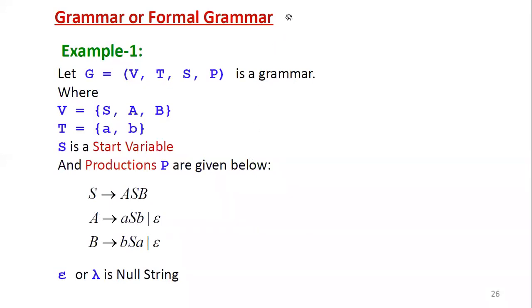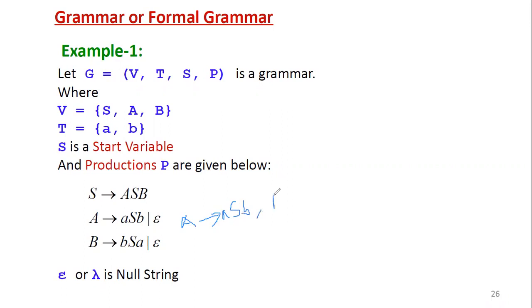So let us try here, I will try to draw. The two productions: the first one is A derives ASB, this is the first production, comma.